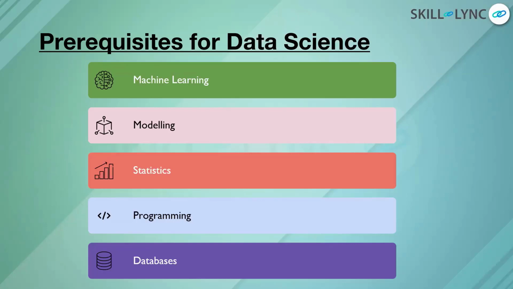Once you are done with the database, then you come to programming language. In programming language, you can learn Python, you can learn R, or you can go for any other language. And right now in the market, Python is in high demand. And then once you're done with Python, you come to machine learning basics.